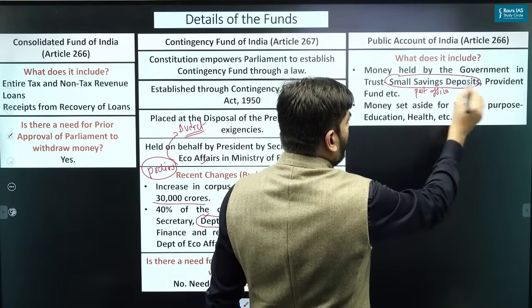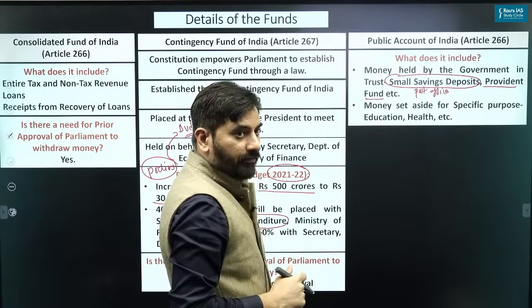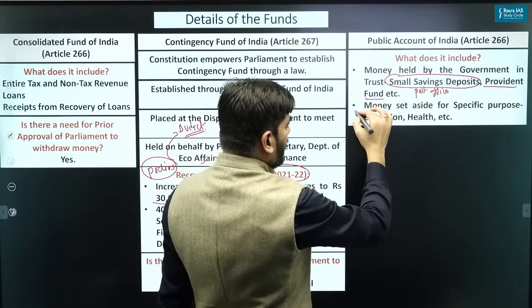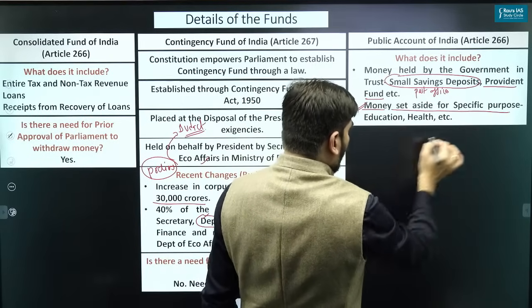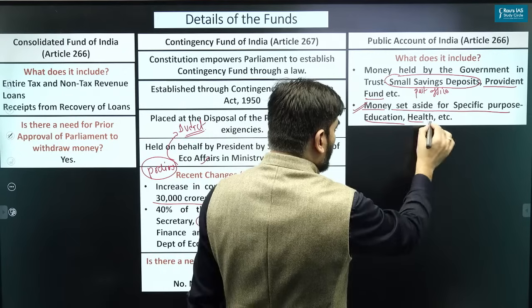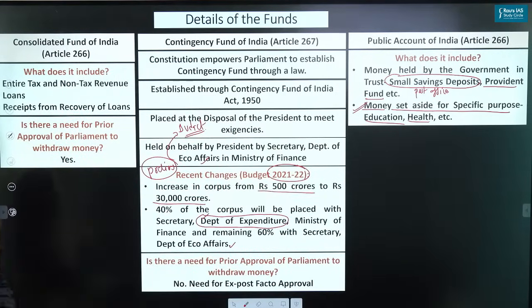People might deposit money with the government in the form of provident fund. That is part of the public account of India. Apart from that, the money which the government is setting aside for specific purposes like education, health, etc. is also part of the public account of India. What is that money? Let's try to understand that.